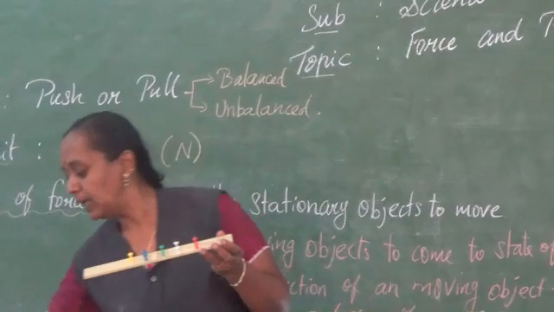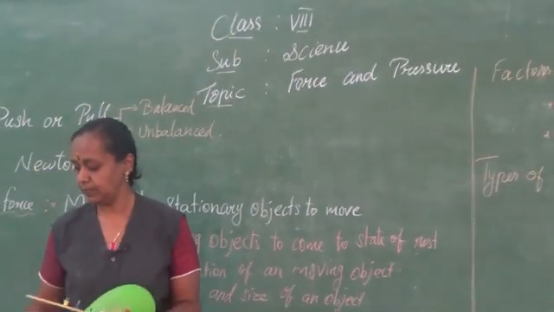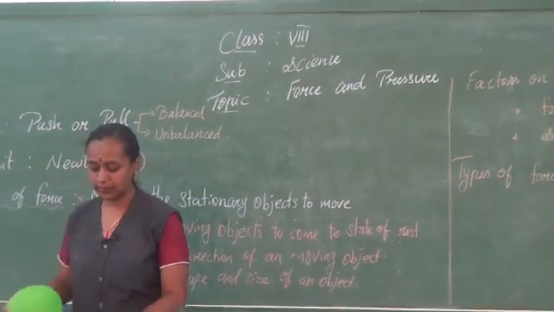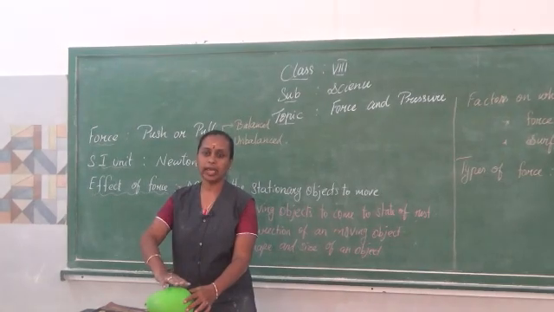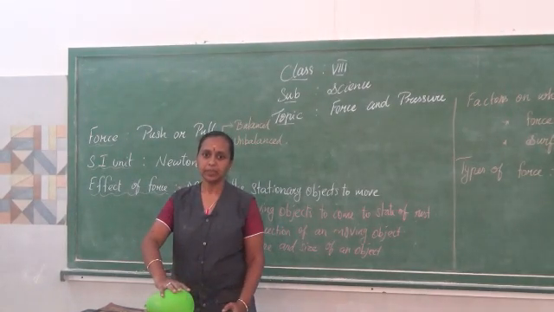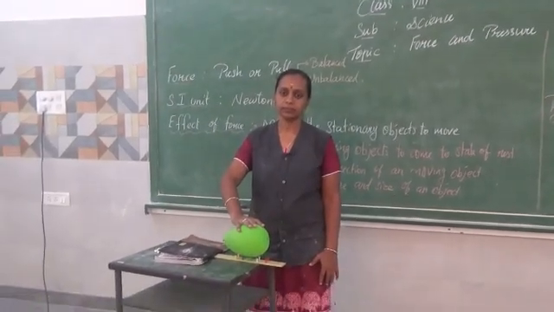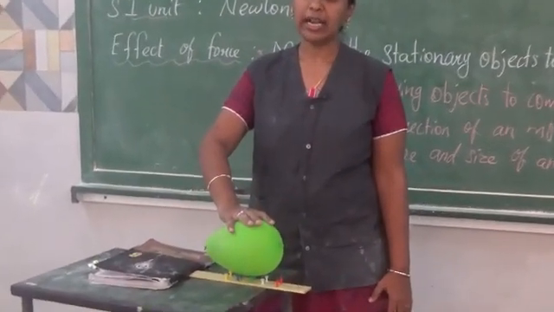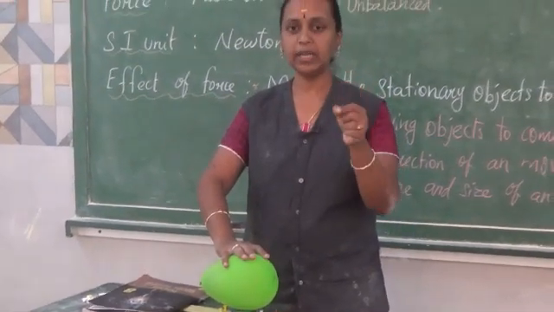Now you take a balloon and place it on the table, keep this balloon over the pins, and keep a weight over it, and you can see it will be pressing. I hope you can understand. When I take just a single pin and prick the balloon, it bursts.